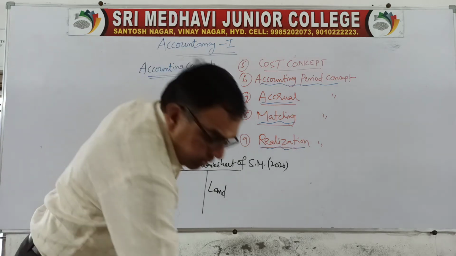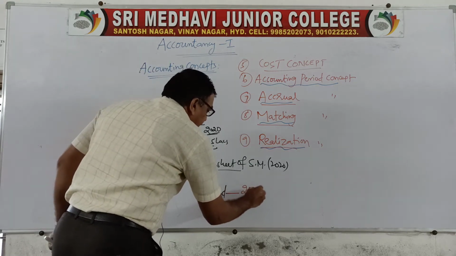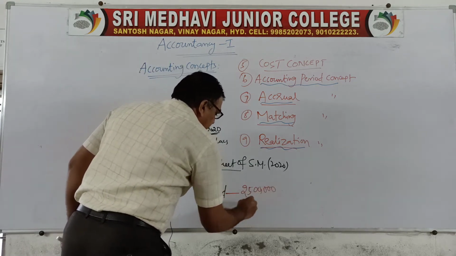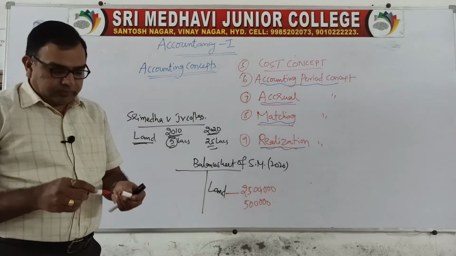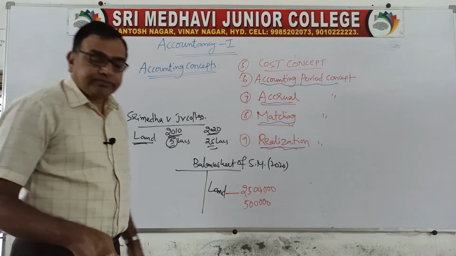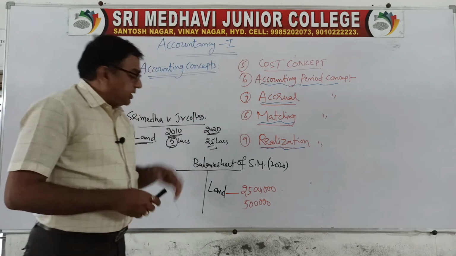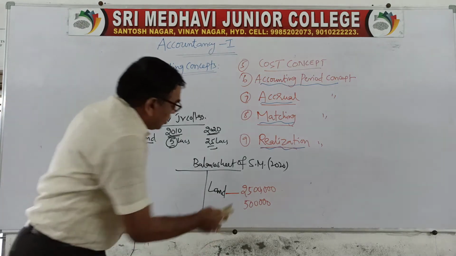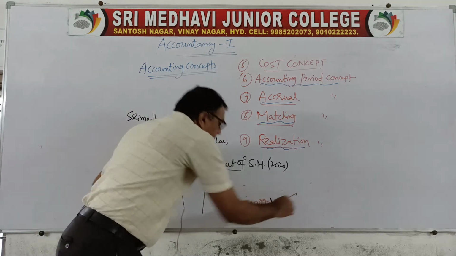Now here, the accountant should record 25 lakhs or 5 lakhs, which is correct? What will you prefer? This cost concept says that don't write 25 lakhs, 5 lakhs is correct.